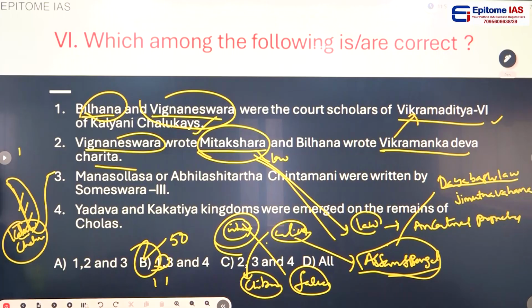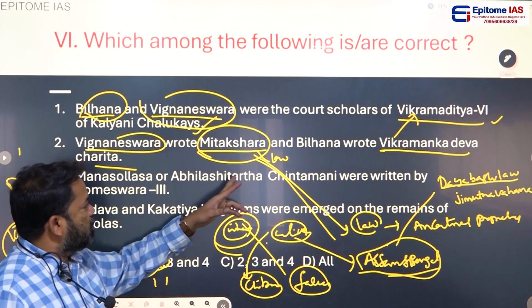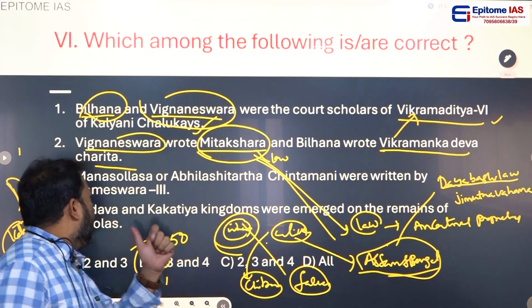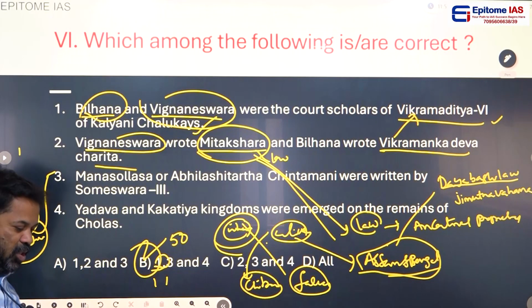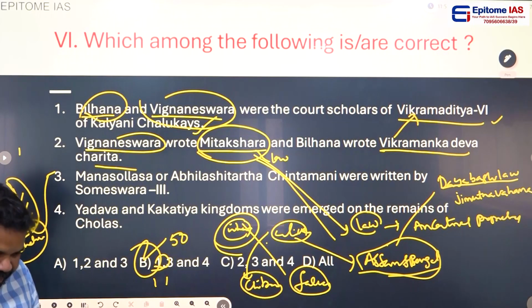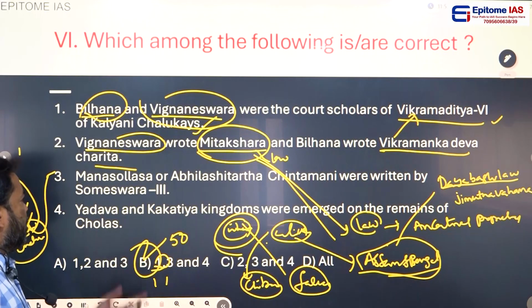Clear. Manasollasa or Abhilasha Tirtha Chintamani were written by Someswara III. So this is actually, when I gave my first attempt at the UPSC, ఈ క్వశ్చన్ అడిగారమ్మా ప్రిలిమ్స్.